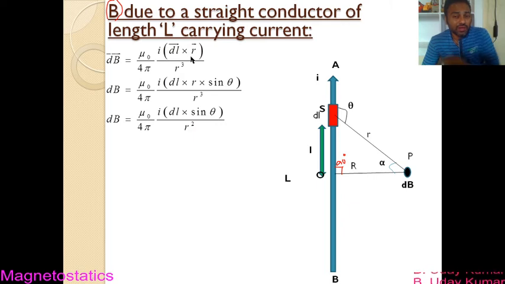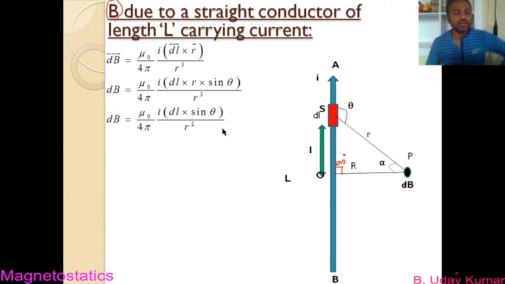Dot product, cross product, and such things. Now dl is a vector quantity and r is also a vector quantity, and the angle between them is theta. So dl cross r I can write as dl r sin theta. Now one r gets cancelled, so in the denominator you will have small r square. This is the magnitude of the magnetic field induction dB that arises at point P due to this dl. So this is the formula that I get for dB. Before doing the integration part, we need to simplify it.